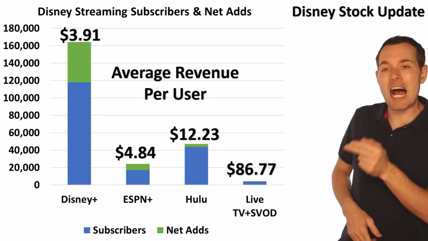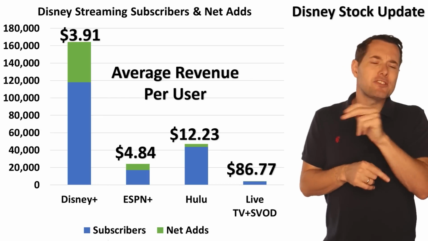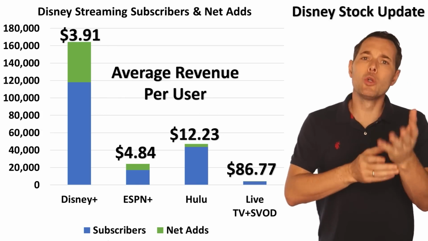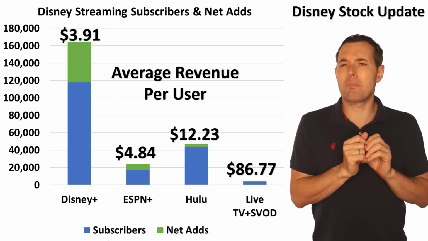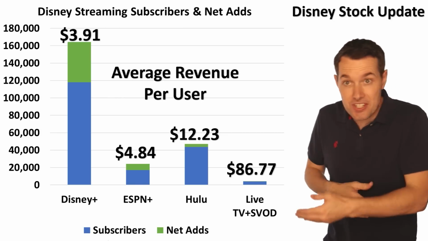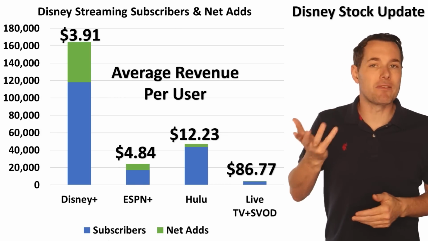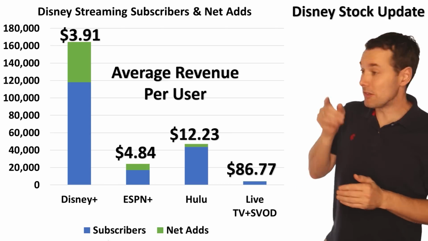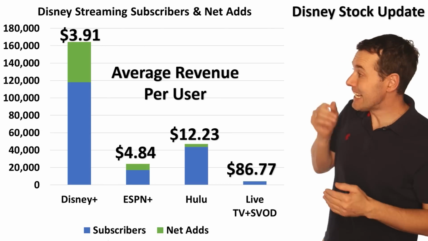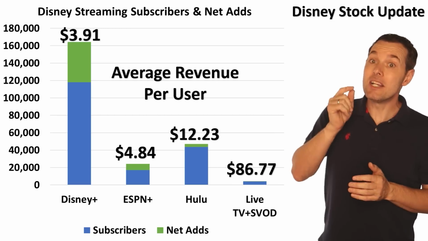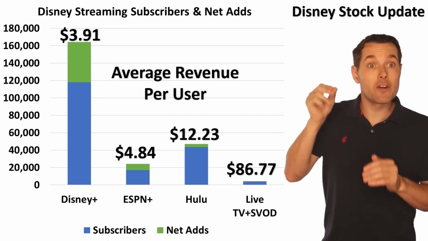Now, clearly, their live TV and SVOD, streaming video on demand, is something that if you were to get Hulu and you say, hey, I don't want to pay for cable, I want to pay for live TV, and I'll do it through Hulu or through Disney, that's why that's getting about $87 per month per user. Hulu is coming in a little above 12. ESPN Plus is coming around just a little bit less than 5. Disney Plus is coming a little bit under 4.